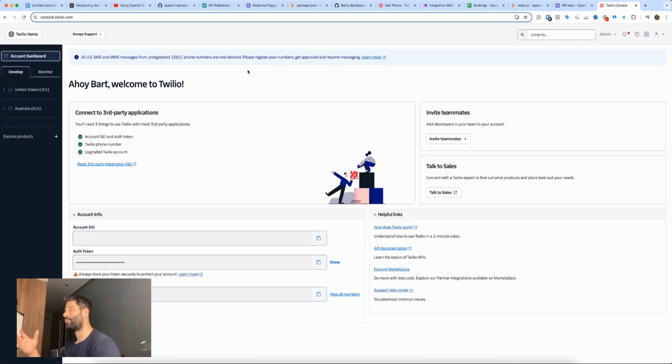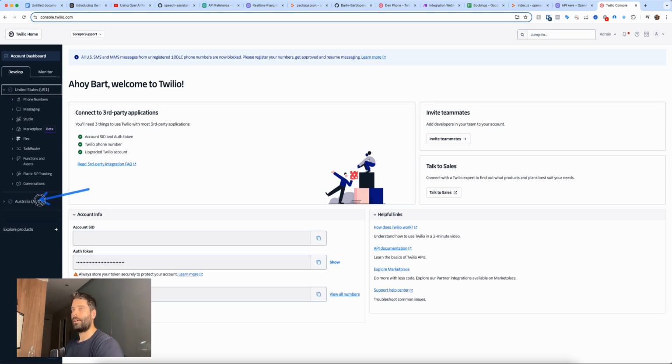Now, if you create an account for free with Twilio, you already get a phone number, and I'm pretty sure it's a US based phone number. Even though I'm in Australia, I actually had a US phone number as well. I think the default is going to be a US phone number, and you get like 15 bucks of credit. So you can actually run this demo by using a free account. You don't have to pay for anything just yet, but you cannot add a new number until you upgrade your account. And I think you have to deposit like 20 bucks. So I've actually turned off my US number and I've upgraded my account because I wanted to get a couple numbers from my AU.